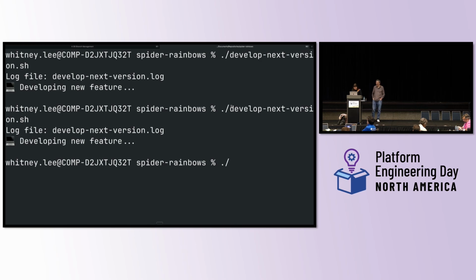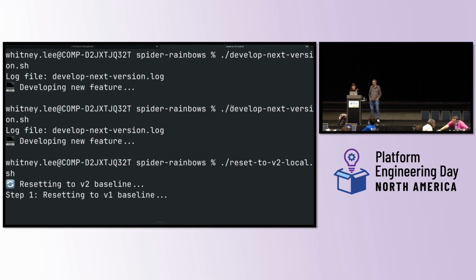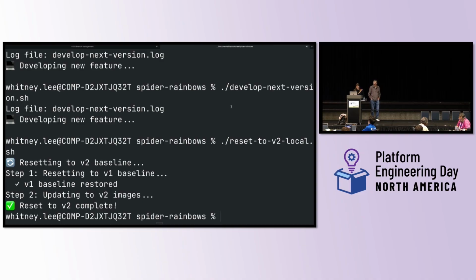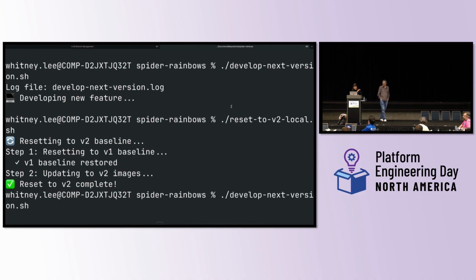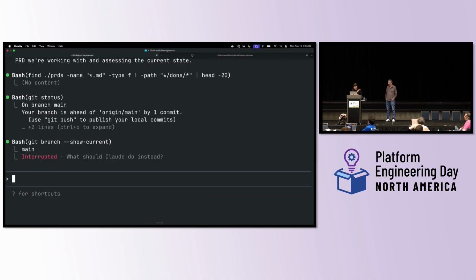Don't worry, I have a script for this. Because if you execute it the third time, then it will work. I'm running a reset to V2 baseline script. Very good. And now I'm going to develop my next version. First, I'm going to check my branch.